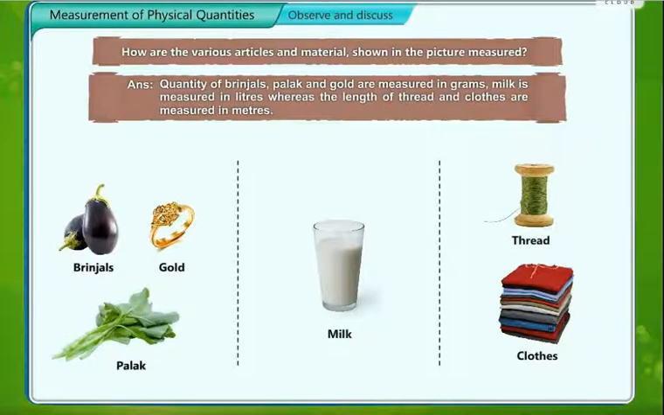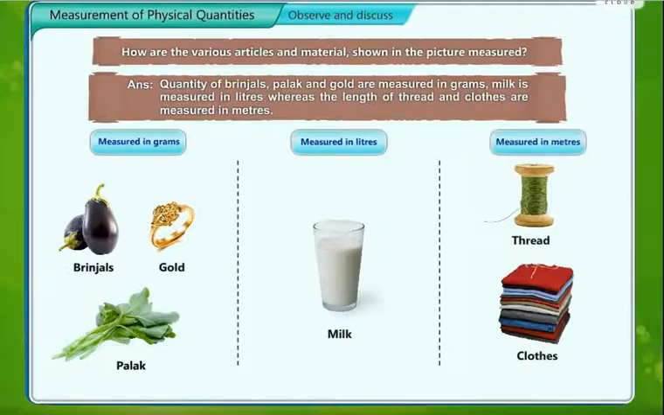Now quantity of brinjals, palak and gold are measured in grams. Milk is measured in liters, whereas the length of thread and clothes are measured in meters. So depending upon the nature of the substance, the quantity, the quality, the articles, the materials, based on this, physics has taught us how to measure the quantities.